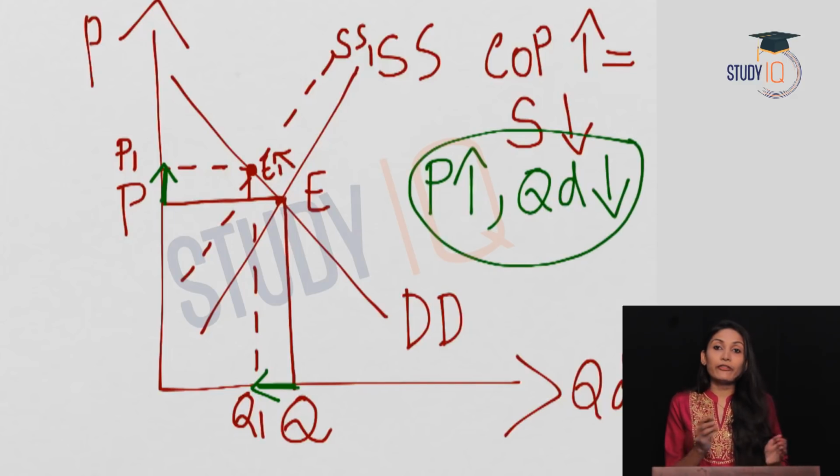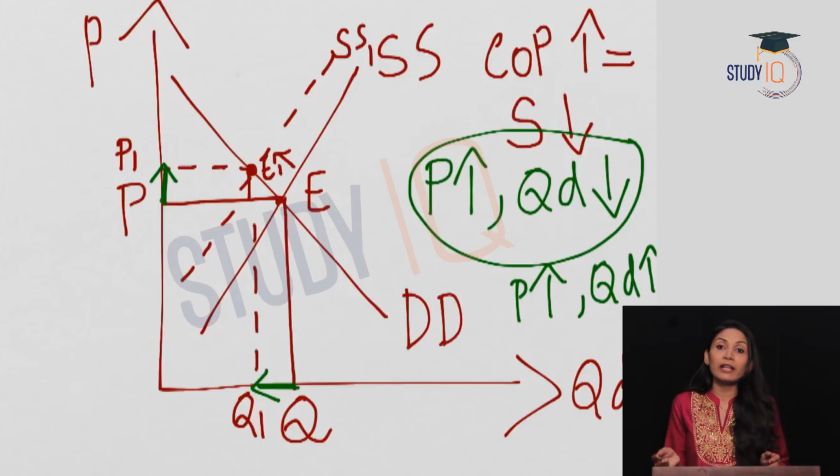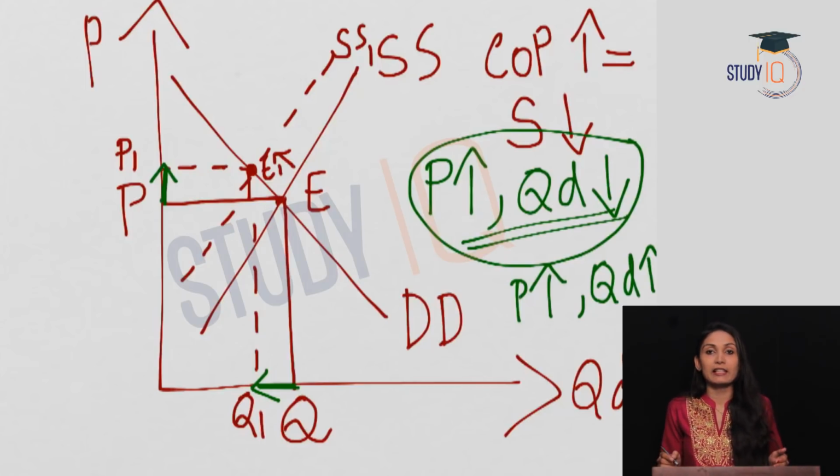So, what is the difference between demand pull inflation and cost push inflation then? In demand pull inflation, we have seen that the price has increased, also the quantity demanded has increased, and in fact we saw that the quantity demanded has increased and that was the reason why the price increased. But on the contrary, in cost push inflation, we see that the quantity demanded has also come down due to an increase in the price of that commodity.